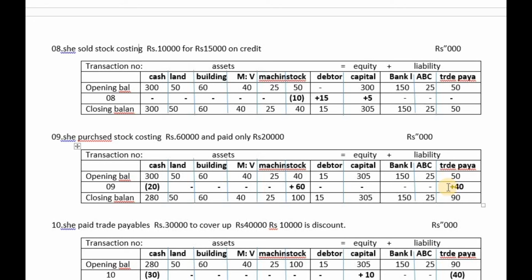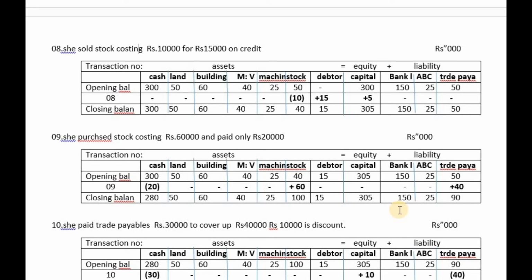Then trade creditors increased by 40,000, stock increased by 40,000, and then look at the values on either side. Here minus 20 and then plus 60. The end result is plus 40 equals plus 40. Understood? And then in the end, the closing balance: total of assets once again is going to be equal to total of equity plus liability.